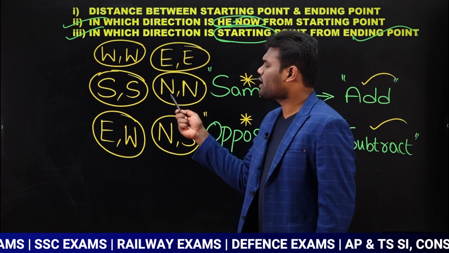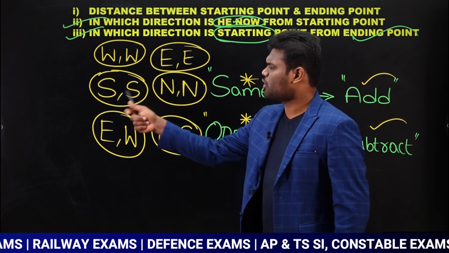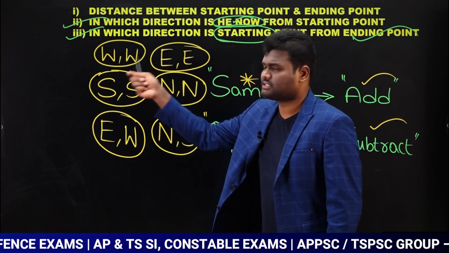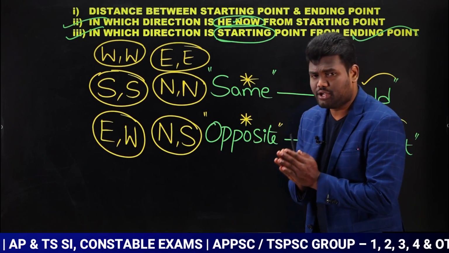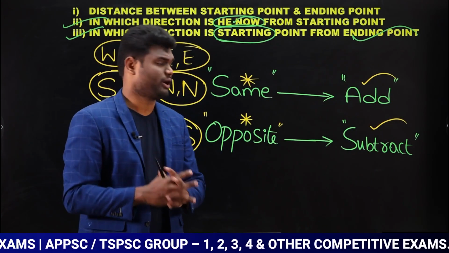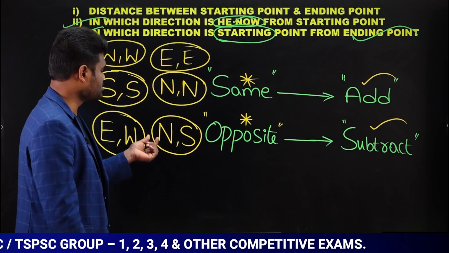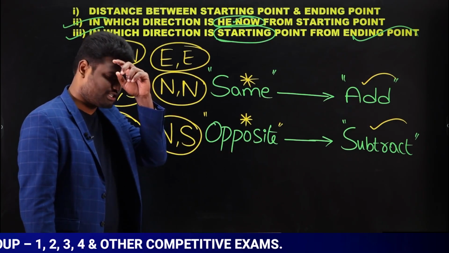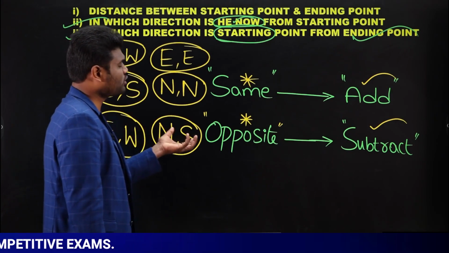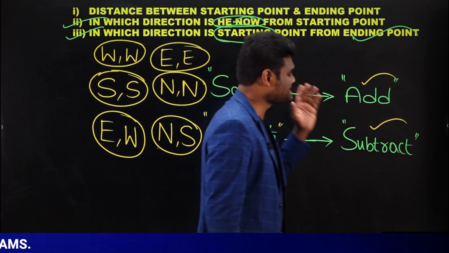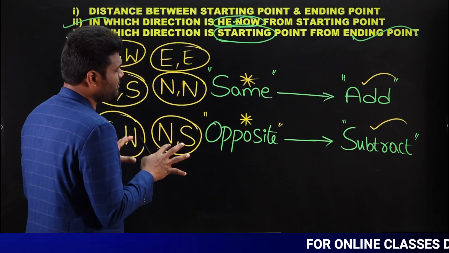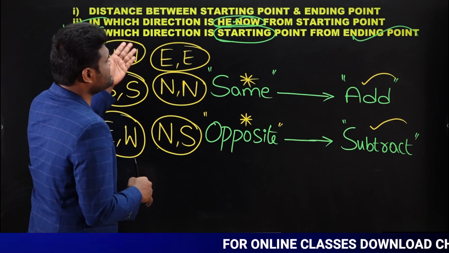Same means north is same, south is same, east is same, west is same. Whenever you come across opposite, north's opposite is south. Yes or no? Similarly, east's opposite is west. So whenever you come across opposite, you have to subtract. Is that clear? This is the key point you have to remember whenever you try to solve these types of questions.